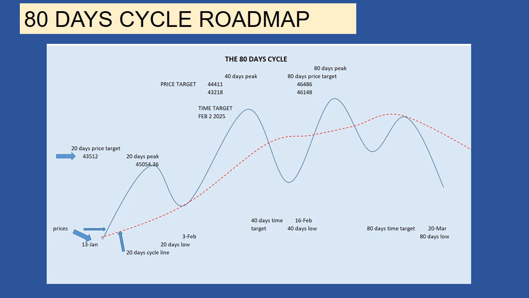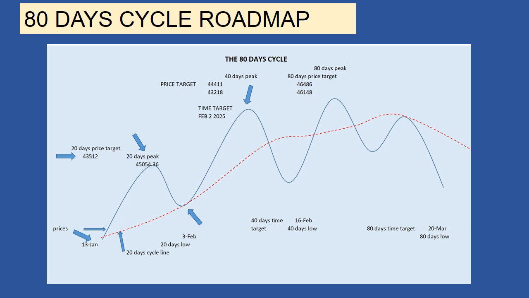On January 31st, the Dow Jones Industrial Average formed his peak at 45,054. As expected, the market formed his 20 days low on his cycle line, but 3 days later than expected. Then the market started a new rally on his way to the 40 days cycle peak. It is very important to know where the market 40 days peak will occur compared to the cycle peak. The cycle peak is expected on February 2nd.